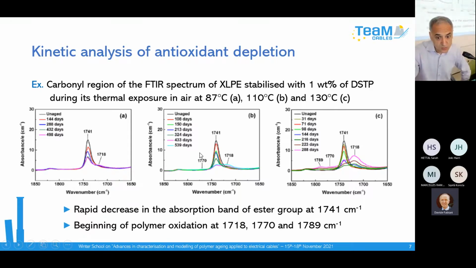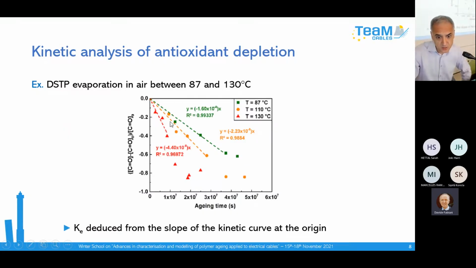So you have different oxidation products which are determined here. You have ketone, acid, cyclic ester, and here you have anhydride. These are oxidation products well known in the literature. So the data are plotted here. You see that it is very difficult to have a concentration very close to zero experimentally, but with the initial slope, you can directly determine the rate constant for evaporation. So it was the case here.